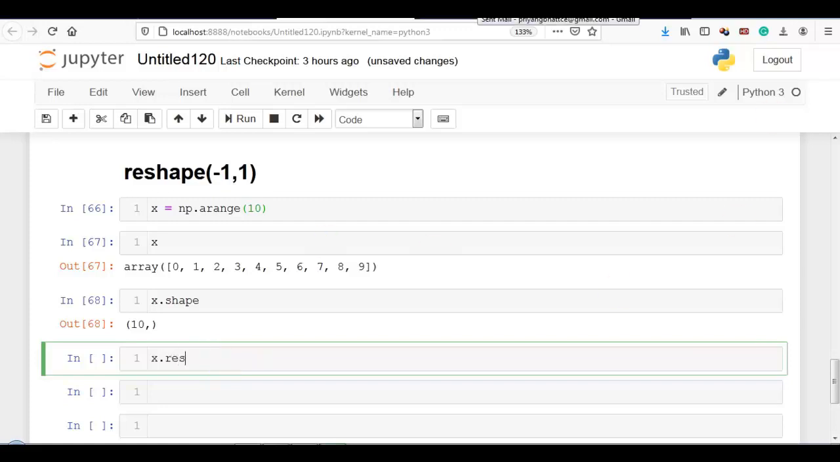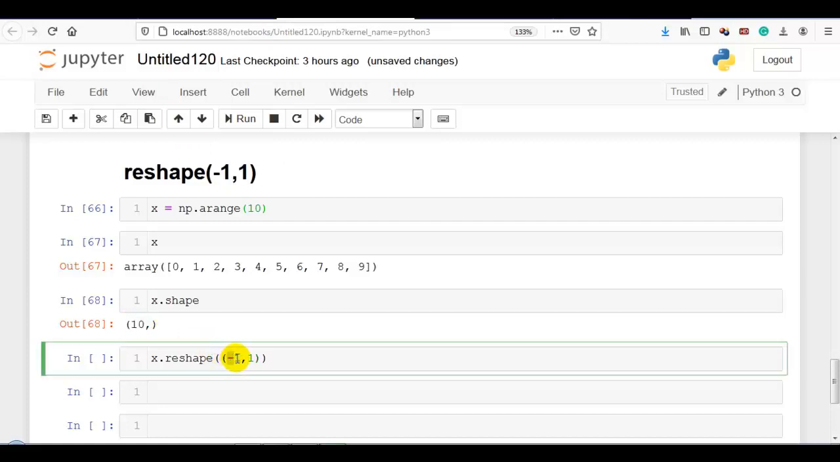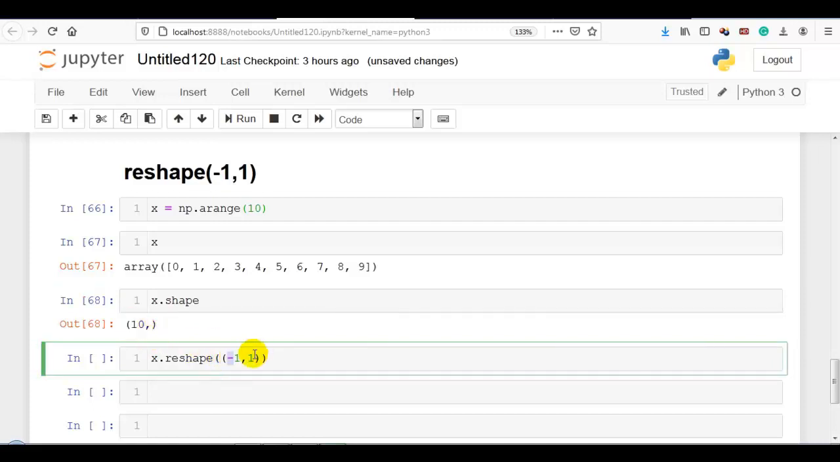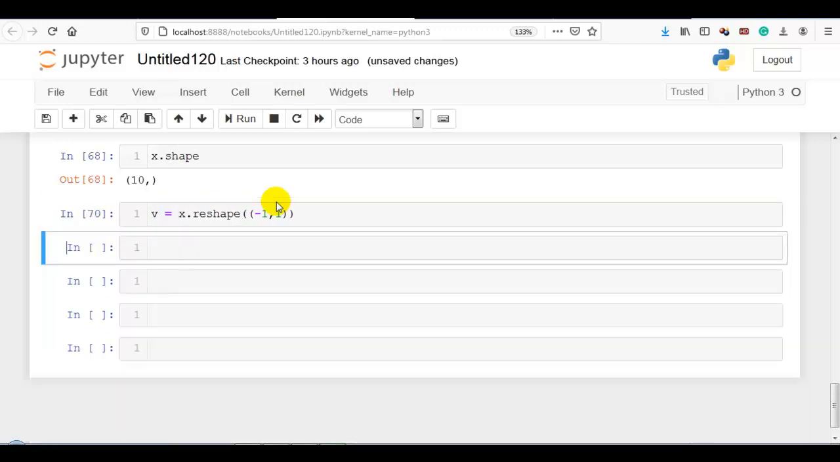x.reshape with -1 and 1. So now what it will do, it will take the value, 10 over here, whatever the value. But here in our example, it is 10. So it will replace this -1 with 10. And this will add one axis as a column. So now you can see, let me assign it to v.